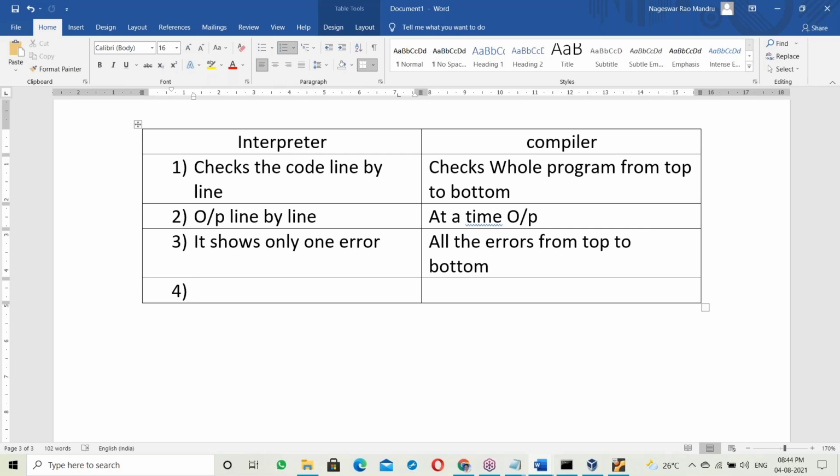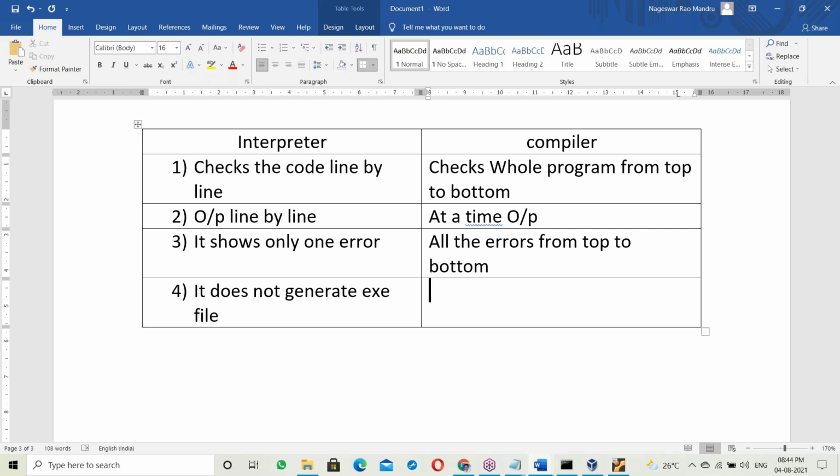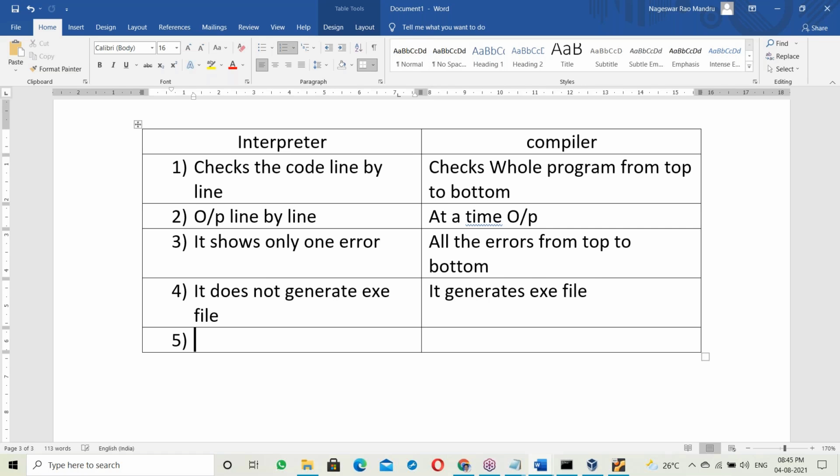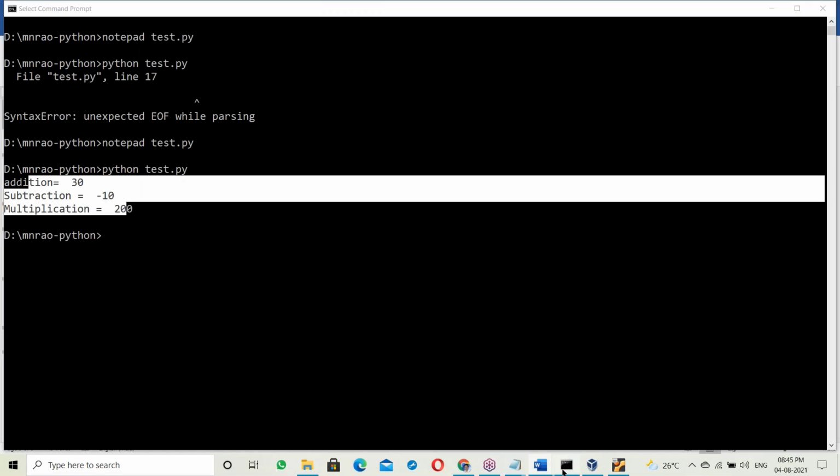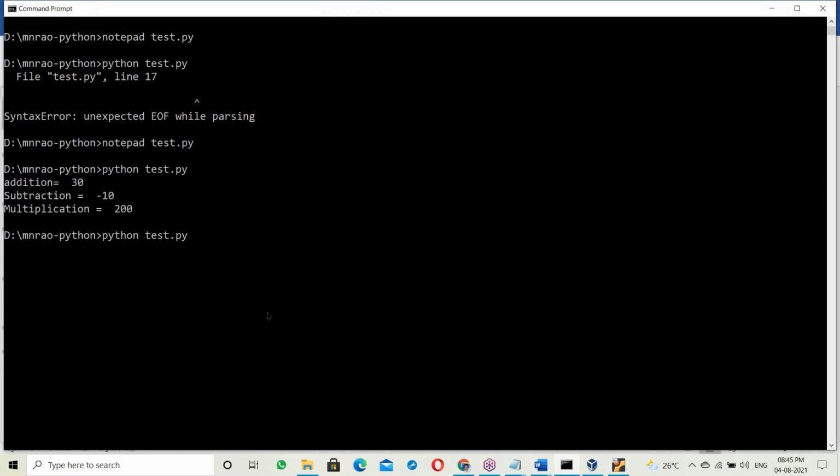Next difference: the interpreter has no EXE file concept. The interpreter does not generate an EXE file, whereas the compiler generates an EXE file. In the case of an interpreter, Python is interpreter based, directly executing the source code.